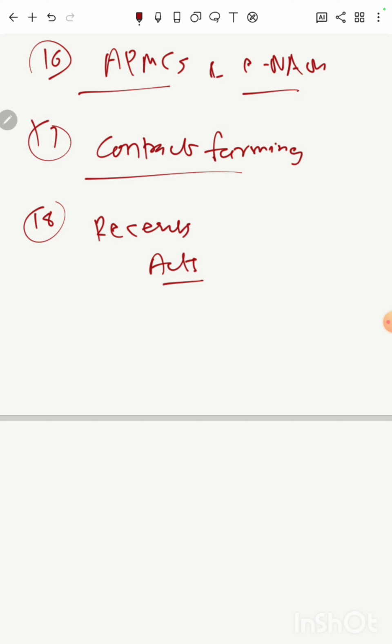Actually, those were introduced and these acts were later repealed. What are those 3 acts and what did they actually talk about? You need to prepare on those aspects. So one was on essential commodities, one on contract farming, then there was open market.